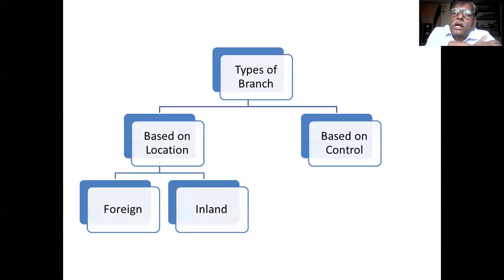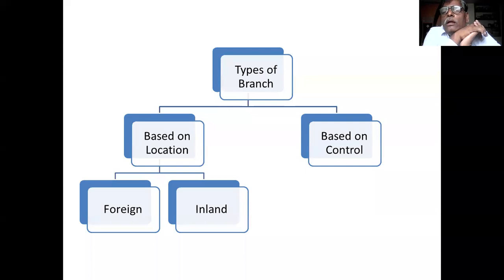What is inland branch? Inland branch or foreign branch, you may explain anyone. A foreign branch is a branch which is situated outside the country. For example, you are in India.